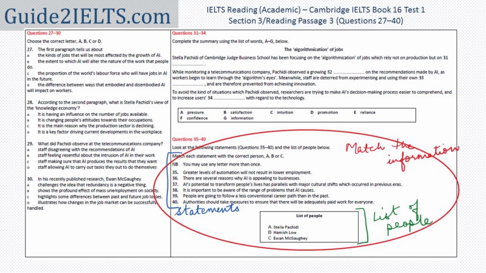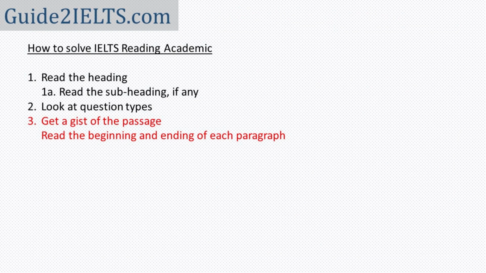If a name is mentioned in just one paragraph or maybe two paragraphs, I know that all the information about that person will be within those two paragraphs. So the focus will be how often are names mentioned. So the first thing that we had done was just read the heading, trying to guess what the passage could be about from the heading.